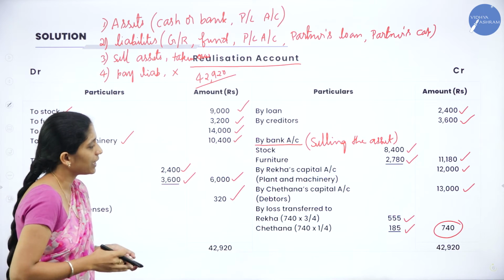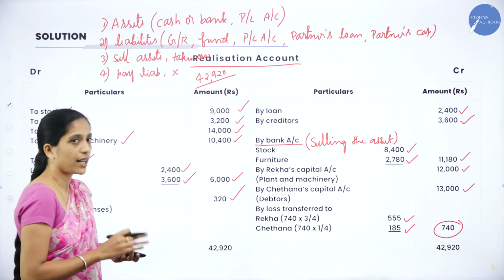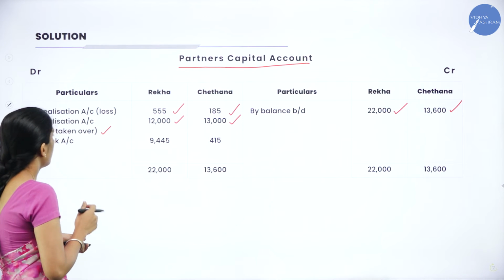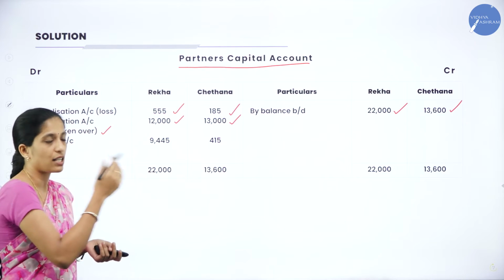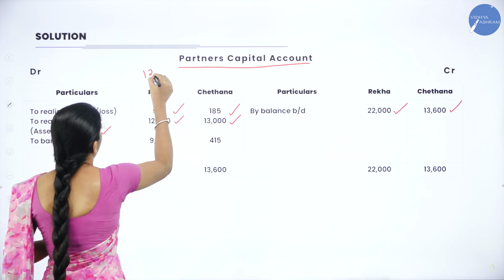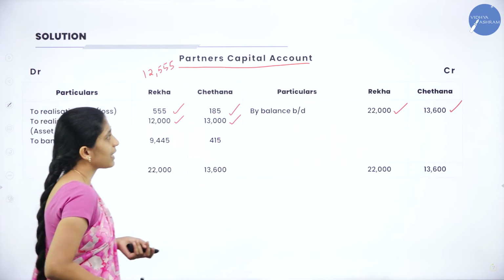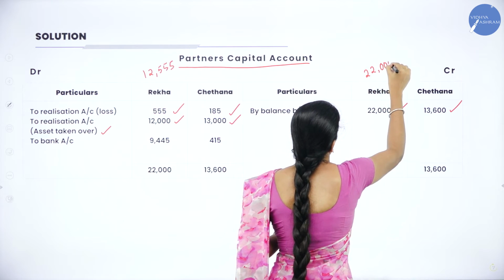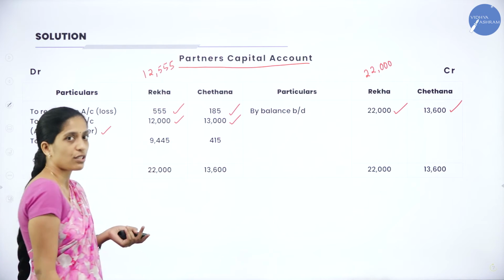Next, we shall see whether any transaction has been transferred to partner's capital account in our realization account, no transaction. So we shall balance our partner's capital account. So how to balance our partner's capital account? We shall add debit side as well as credit side. Now we shall add the debit side of Rekha, that is 12,000 plus 555. So we will get 12,555. Whereas coming to the credit side, we are having 22,000 here. So credit side is more. So we will write 22,000 both the side minus 12,555.